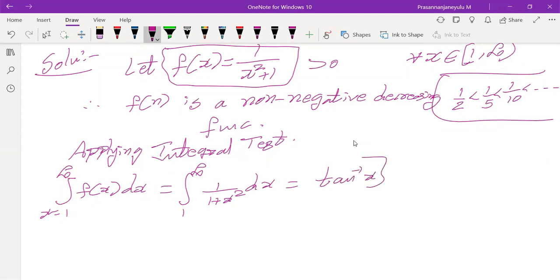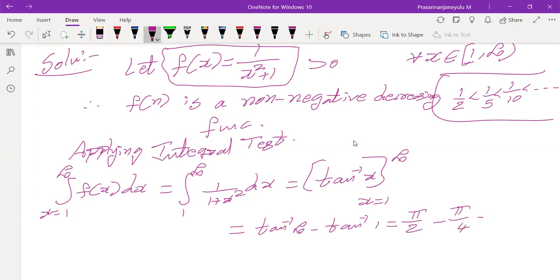But the x limits are varying from 1 to infinity. So substitute infinity in place of x, then we'll get tan inverse of infinity minus tan inverse of 1. What is the value of tan inverse of infinity? Pi by 2. Minus tan inverse of 1, which is pi by 4.